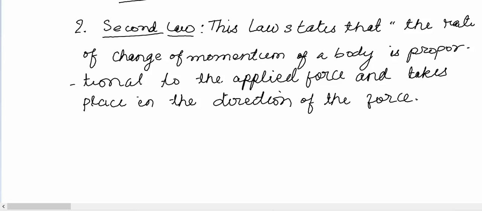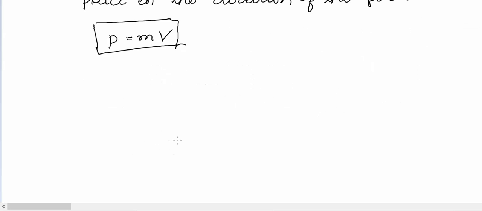Now, let us first learn a concept, that is momentum. Suppose we call it P. Momentum is the mass of a body multiplied by velocity, mv. So let us decode this law. This law implies that the force is proportional to the product of mass and acceleration. If we express force in newtons, the SI unit of force, mass in kilograms and acceleration in meters per second square, we can write this second law as